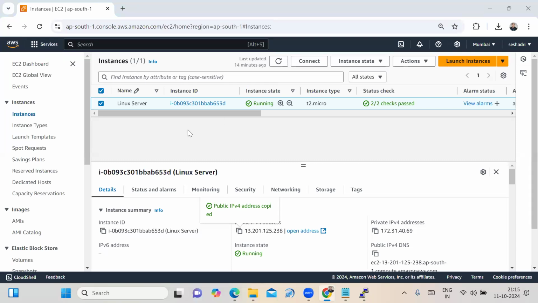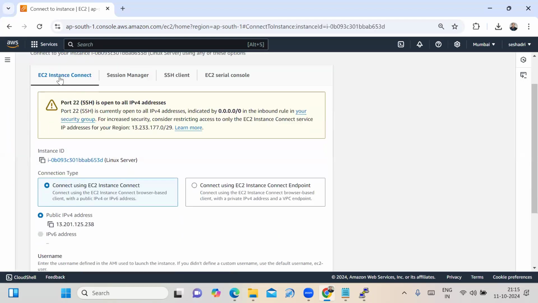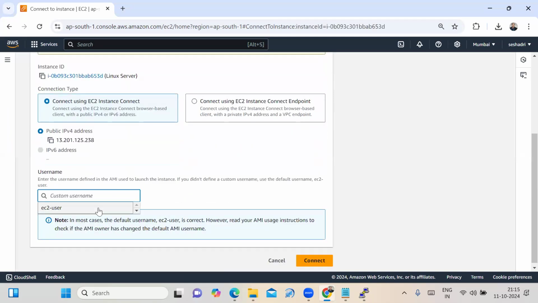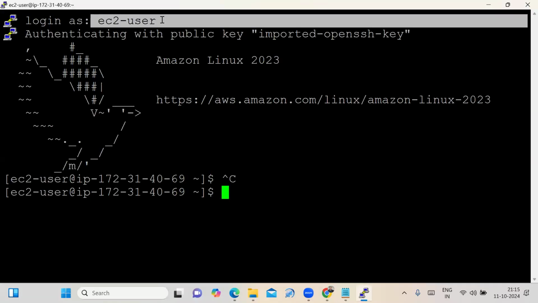The login as EC2-user is, see, this is my launched Linux server in the Mumbai region. At the top, the connect option is there. You go to the EC2 Instance Connect option and scroll down. What is the username here? EC2-user. That is the reason I can log in as EC2-user.